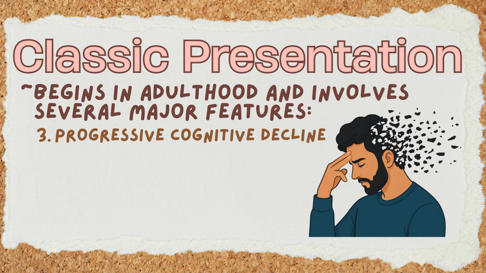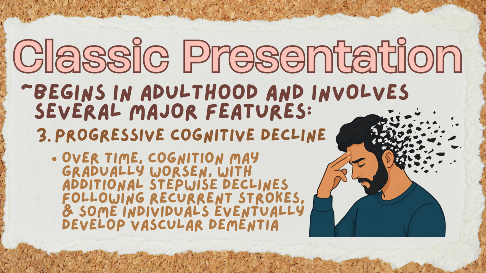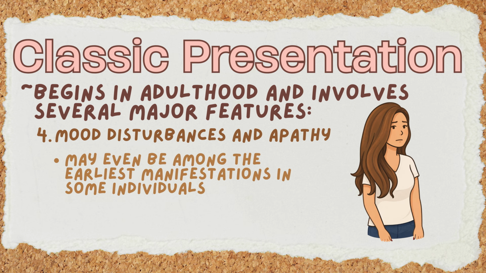The third is progressive cognitive decline. This often begins with impairment in executive functioning, verbal fluency, and processing speed. Over time, cognition may gradually worsen with additional stepwise declines following recurrent strokes, and some individuals eventually develop vascular dementia. Lastly, mood disturbances and apathy are also common features and may even be among the earliest manifestations in some individuals.